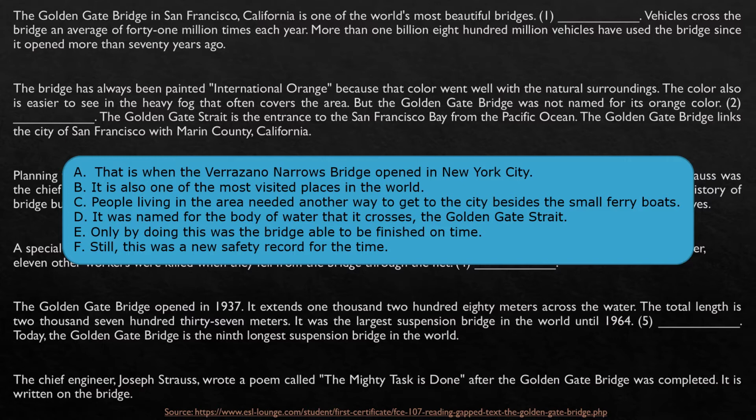Letter A. That's when the Verrazano Narrows Bridge opened in New York City. B. It is also one of the most visited places in the world. C. People living in the area needed another way to get to the city besides the small ferry boats. D. It was named for the body of water that it crosses, the Golden Gate Strait. E. Only by doing this was the bridge able to be finished on time. F. Still, this was a new safety record for the time.